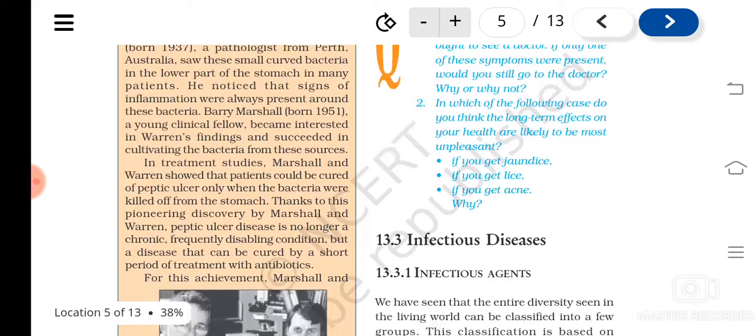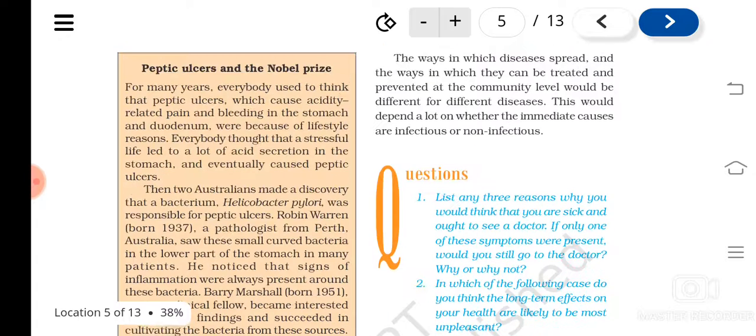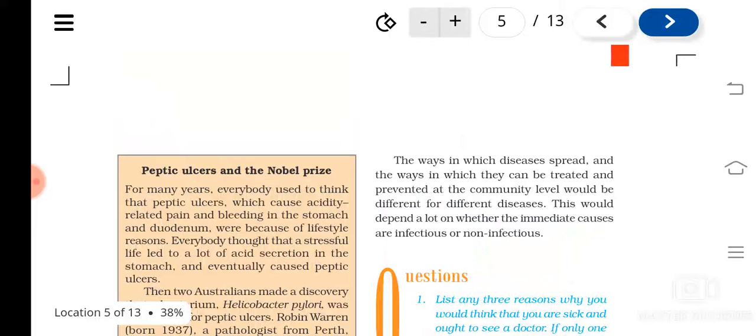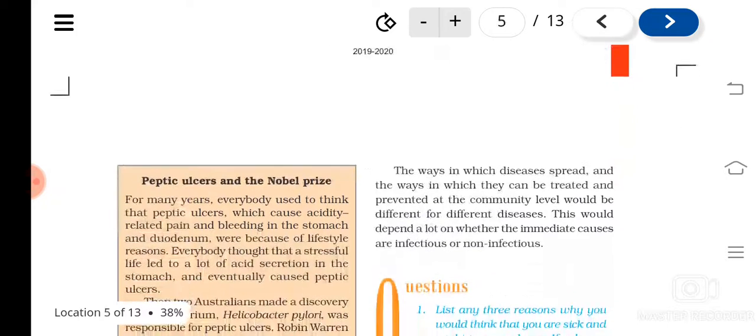Understood? So it was a very huge finding, because patients suffering from peptic ulcers were able to be cured by killing the bacteria present in their stomach. So this is one interesting factor: infectious diseases can be cured by killing the microorganisms, or by not allowing the microorganisms to live.